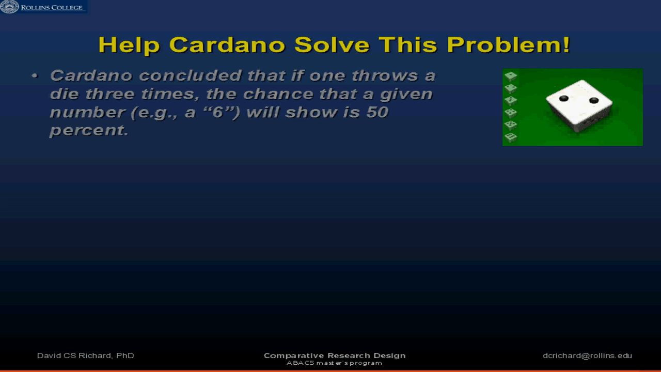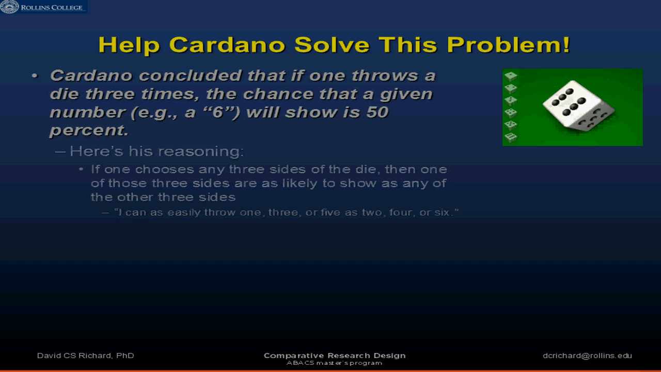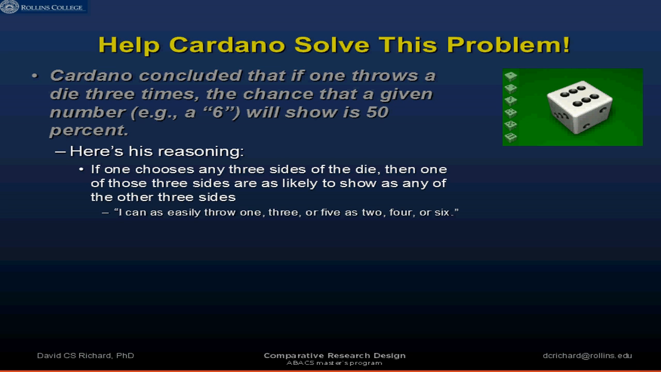So Cardano concluded that if one throws a die, a single die, 3 times, the chance that a given number, for example a 6, will show up is 50%. And here's how he reasoned. He said if one chooses any 3 sides of the die, then one of those 3 sides is as likely to show as any of the other 3 sides. So he thought of this in terms of sets, like even numbers and odd numbers.